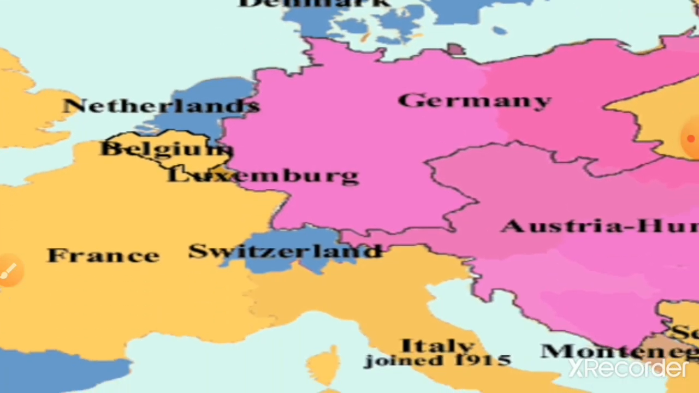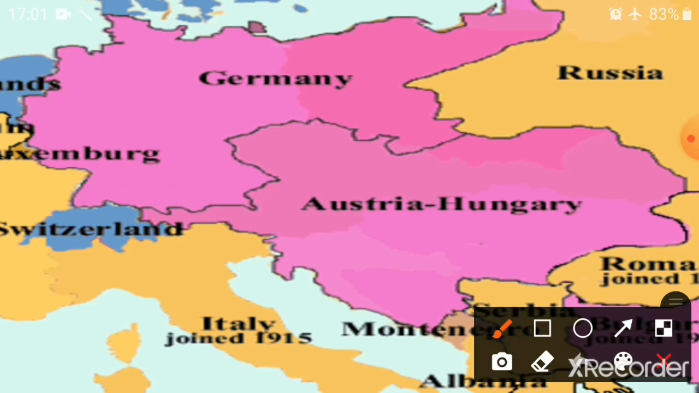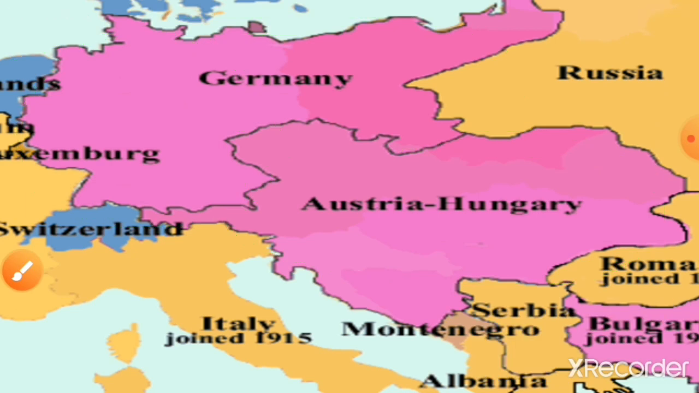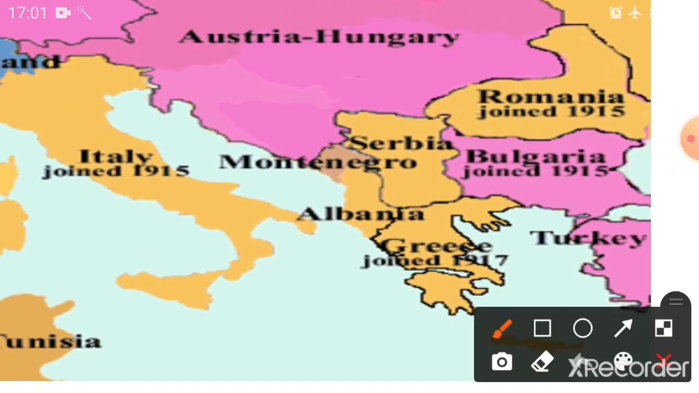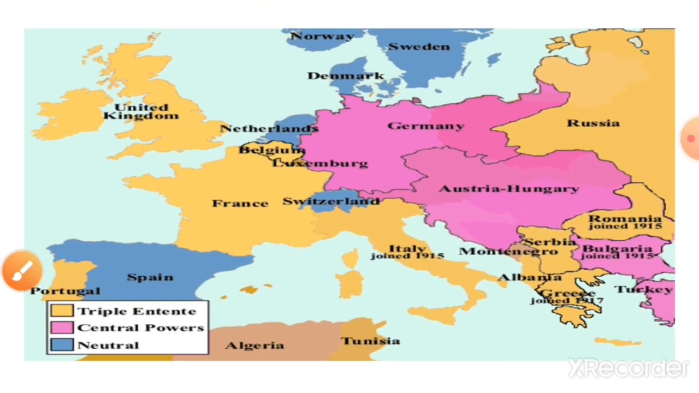Yes. Now let's see the Central Power. Germany, Austria, Hungary. And then which other countries? I'll move my map a little upwards. Yes, we will see. Luxembourg. And we have Bulgaria. Yes, here it is. It joined in the year 1915. Then Turkey. Yeah, they are all the Central Powers.